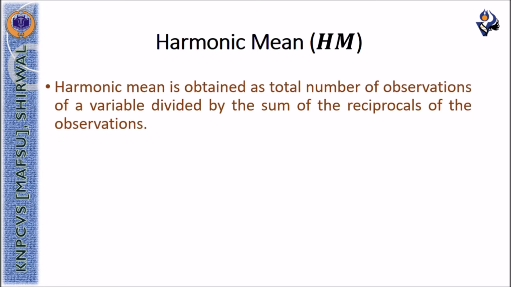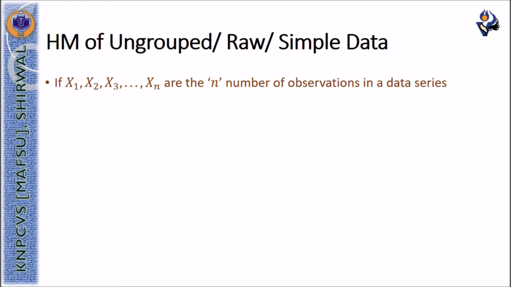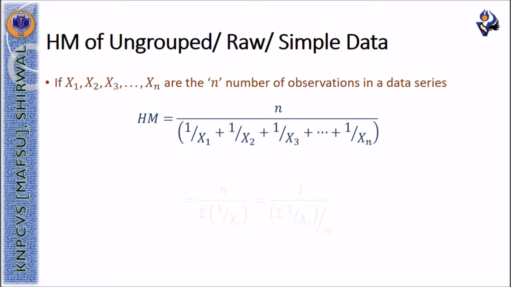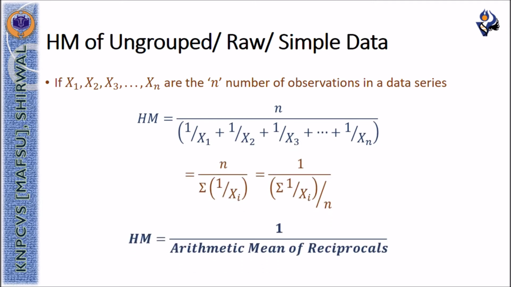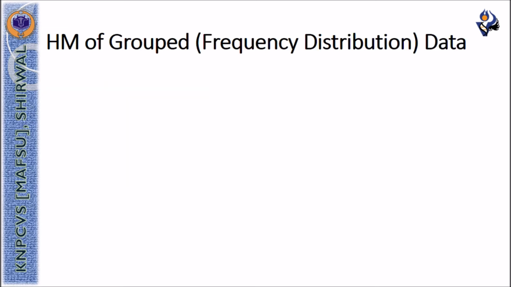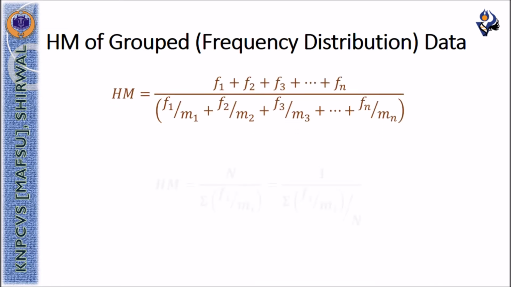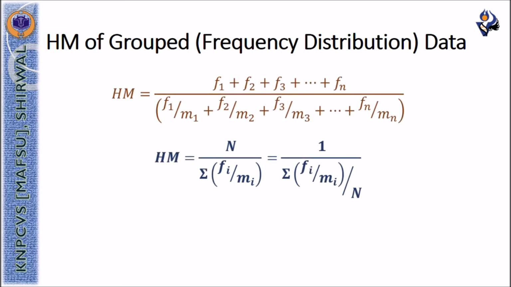Harmonic mean is obtained as total number of observations of a variable divided by the sum of the reciprocals of the observations. It is an appropriate measure to average the speed and the time. Harmonic mean of simple data is computed with the formula small n divided by summation 1 upon xi, and the harmonic mean of grouped or classified data is computed by taking capital N divided by summation fi divided by mi.